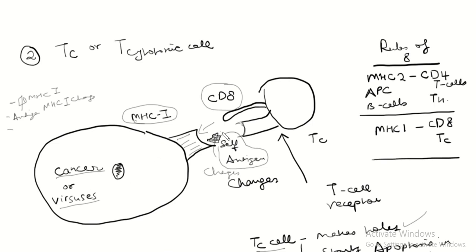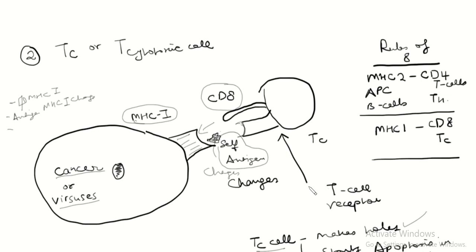With cancer or viruses, the self-antigen goes bad and changes. Okay? And so the T cytotoxic cell comes in, the CD8 of the T cytotoxic cell connects with MHC1. CD8, MHC1, 8 times 1 is 8.